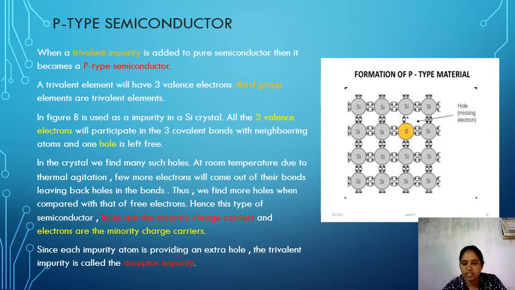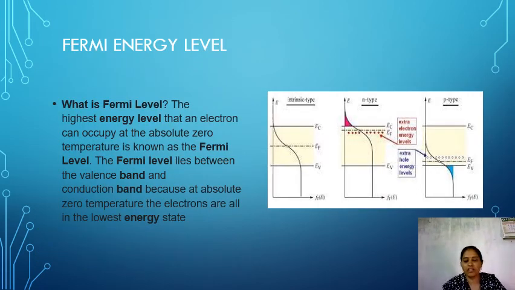Next is the Fermi energy level. What is meant by Fermi energy level? It is the highest energy level that an electron can occupy at absolute zero temperature. Simply, the Fermi energy level lies between the valency band and conduction band. At absolute zero temperature, the electrons are in the lowest energy state.